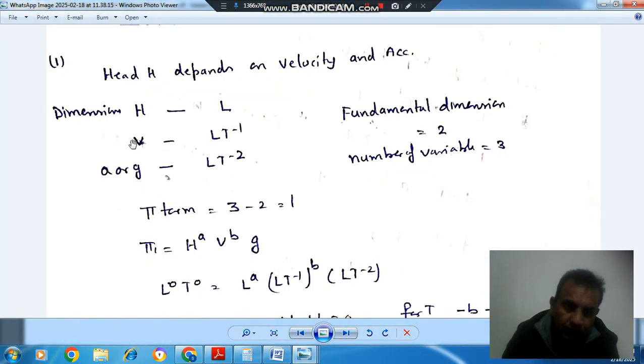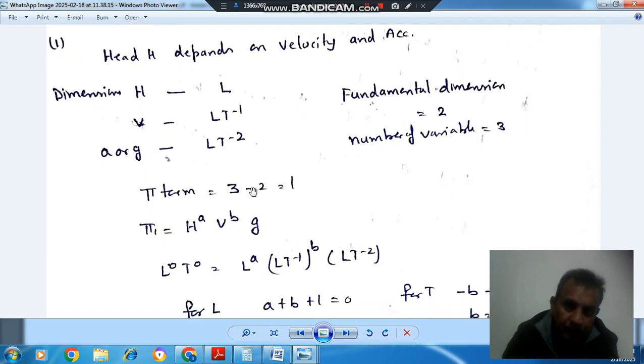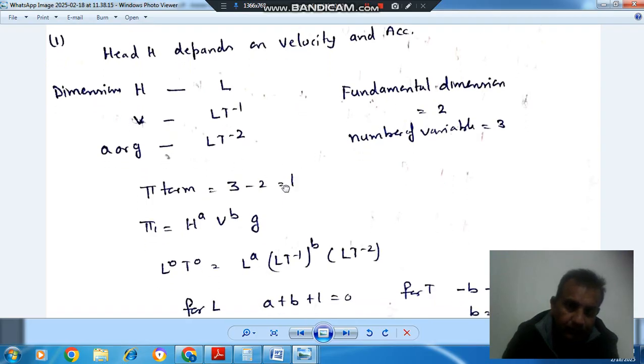So first of all, head. Head depends upon velocity and acceleration. The dimension of head is L, the velocity is LT^-1 and acceleration due to gravity, G, is LT^-2. As here the fundamental dimensions are 2, L and T, and the number of variables are 3, H, V and G, the number of pi terms is 3 minus 2, that is 1.